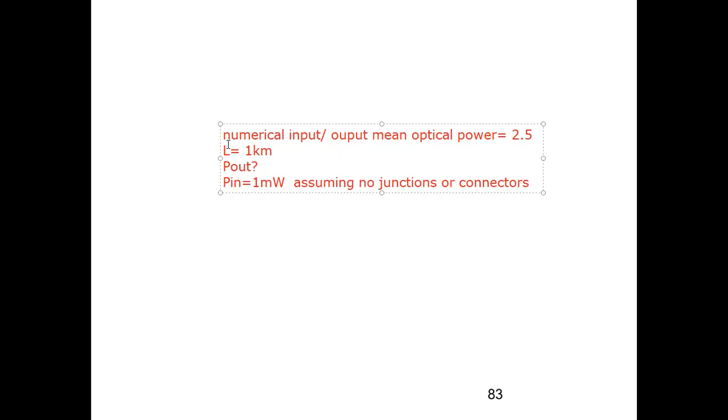Calculate the received mean optical power when a mean optical power of 1 milliwatt is launched into a 5-kilometer length of fiber. So this P out, you are going to calculate for a distance of 5 kilometers.